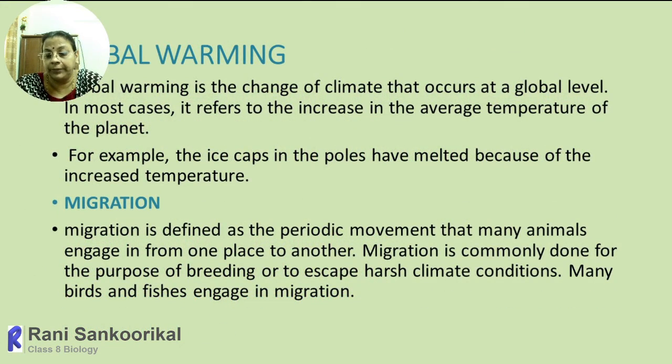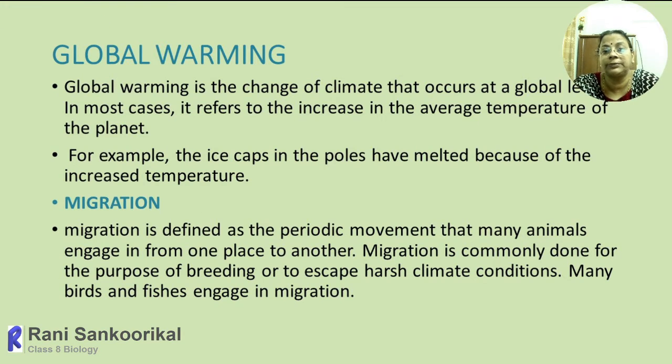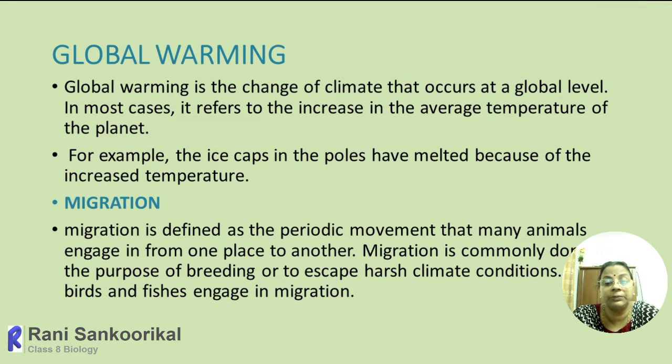Then global warming. I said already, we will discuss it a little more later, because nowadays the main reason for seasonal fluctuations is global warming. So what do you mean by global warming? Global warming is the change in climate that occurs at the global level. The whole earth or the whole world is nowadays facing unpredictable climatic changes. And in most cases, it refers to the increase in average temperature of the planet.